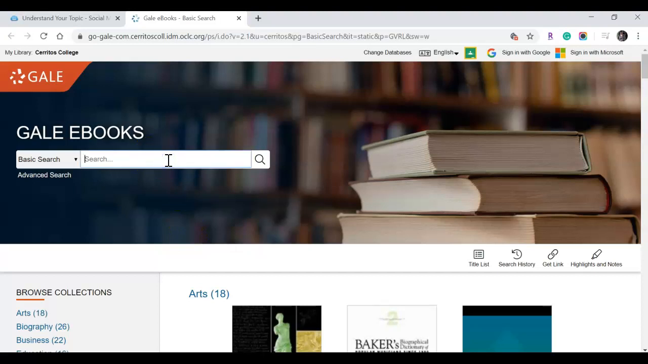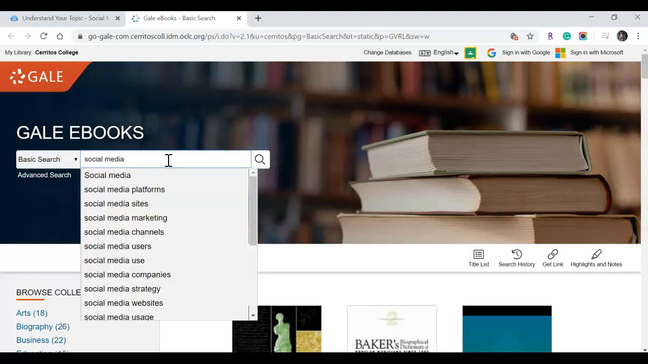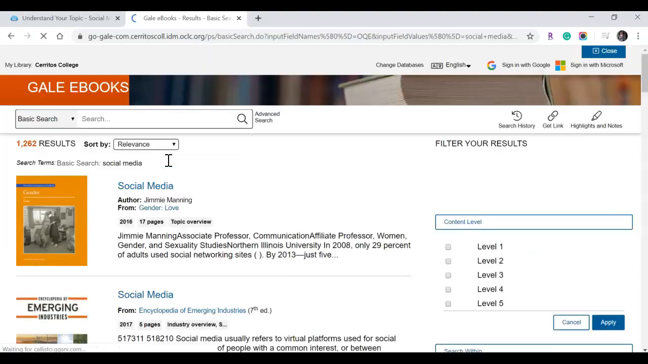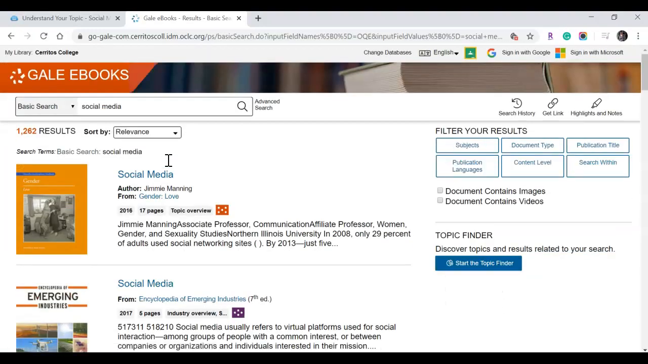Let's go ahead and type in our search term of social media. We're going to start very broad, not include any other words to begin with, just very broad social media, and hit enter. And you'll see that we have a variety of results that pop up.